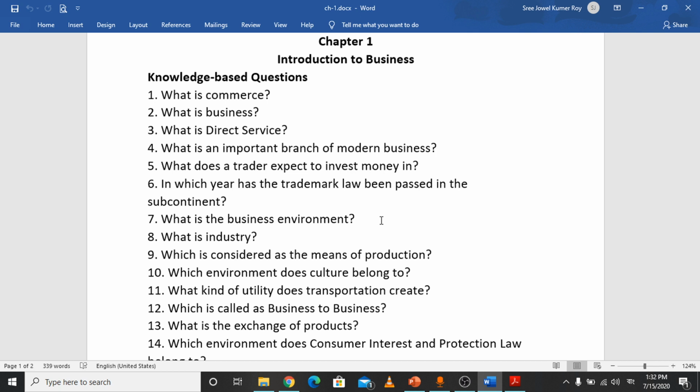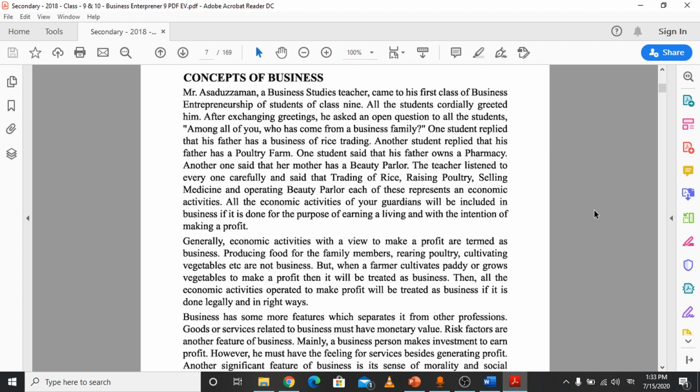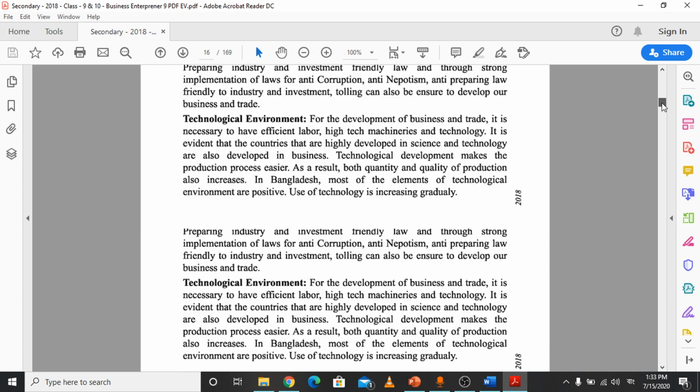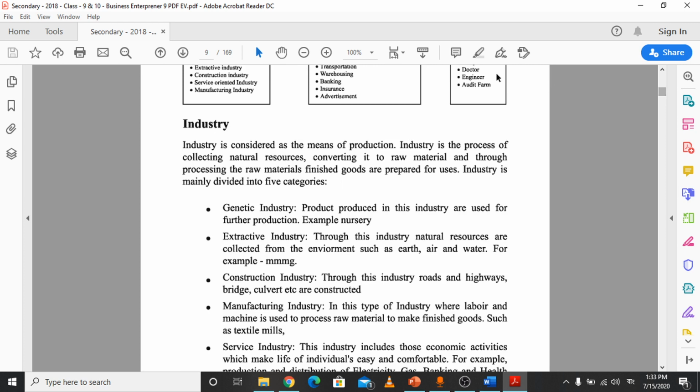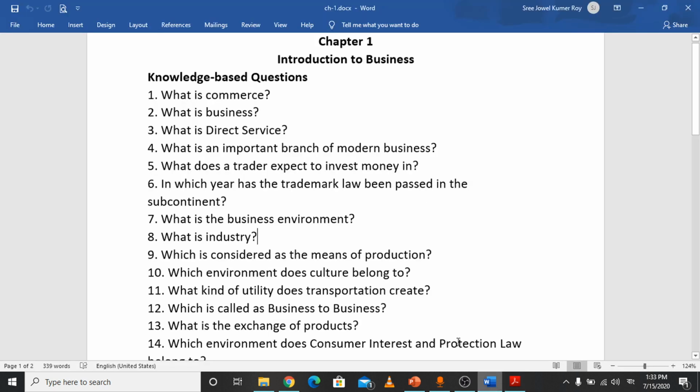Then which is considered as the means of production? The means of production is industry. Industry is considered as the means of production.